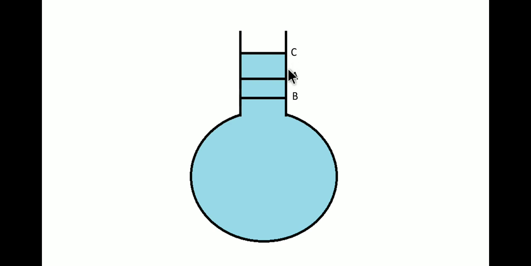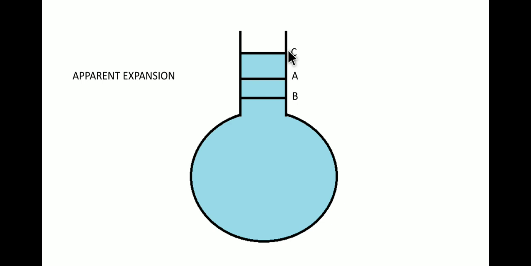But this is not the actual or real expansion. It's a kind of mistake. We can call this expansion from A to C the apparent expansion. Apparent expansion means from level A to level C.